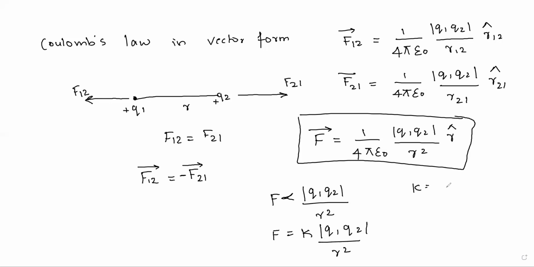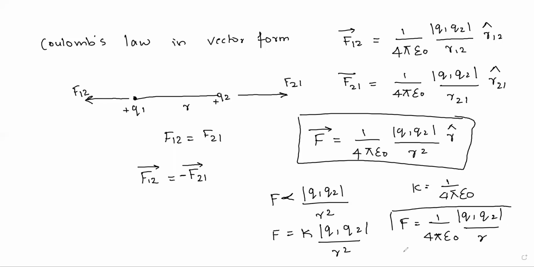The value of K is 1 by 4 pi epsilon naught. So substitute the value of K: F is equal to 1 by 4 pi epsilon naught, Q1 Q2 by R square. This is the expression for Coulomb's law.